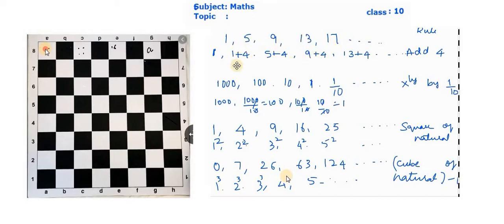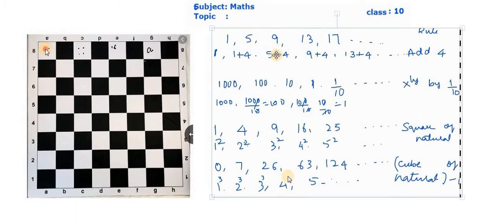The first number is 1 and the second number is 5. You can write 5 as 1 plus 4, the third number 9 as 5 plus 4, the fourth number 13 as 9 plus 4, and the fifth number 17 as 13 plus 4. So what is the rule they are following here? They are adding 4 every time.